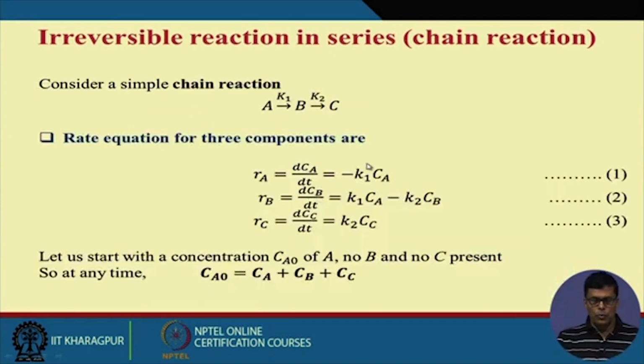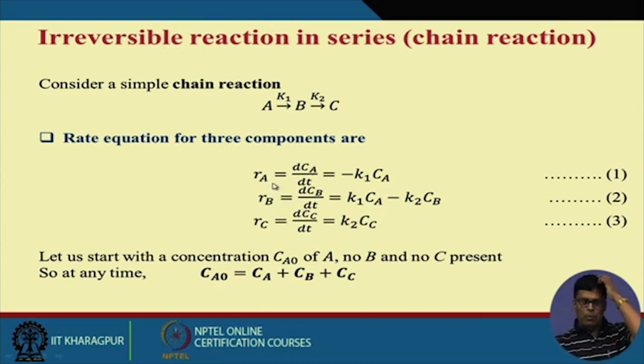Now let me show you how you can analyze this chain reaction. Suppose I have taken into consideration a simple reaction A to B, B to C. For A to B, let us assume this is the rate constant, this is small k1, not capital K, and this is small k2, the rate constant for B to C. And let us assume they are all irreversible reactions.